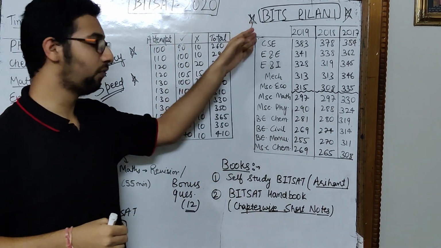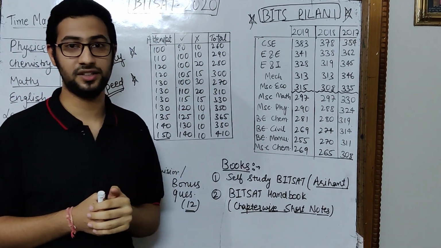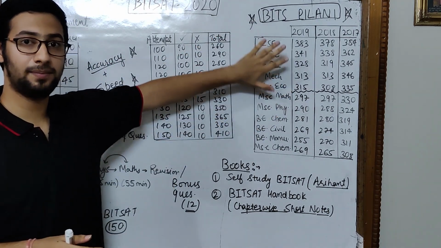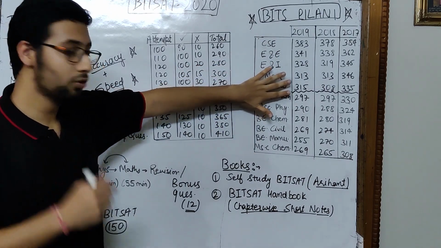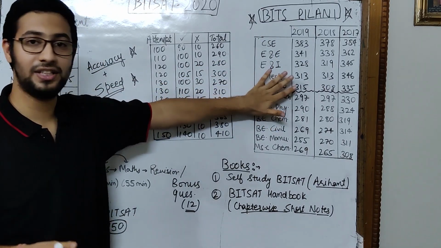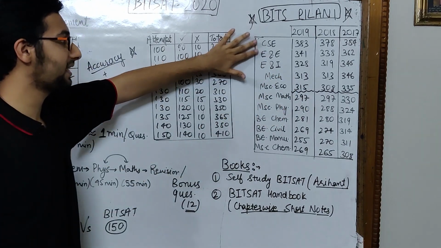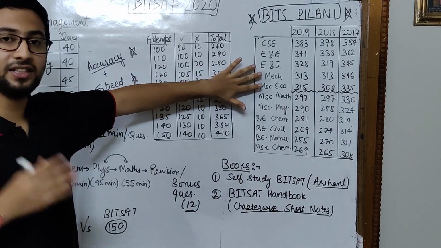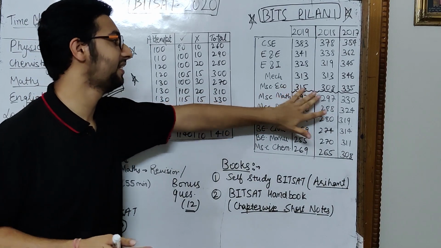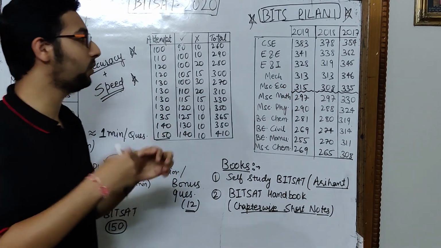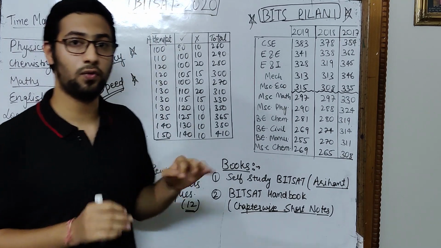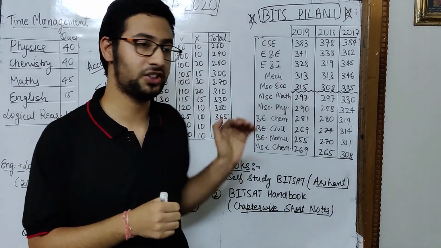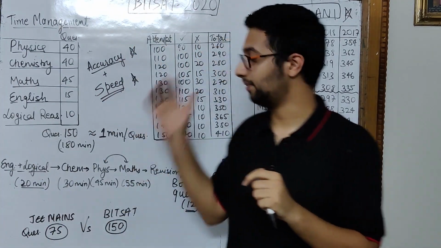You can see the trend that has been going on for the last 3 years for BITS Pilani, approximately. If you want core branches in BITS Pilani, such as computer science, electronics and instrumentation, mechanical, and MSc in economics, then you must score at least 315 marks. Meaning 320 marks should be on the safe side if you want top branches in BITS Pilani, BITS Hyderabad or BITS Goa. So let's talk about how to gain those marks.